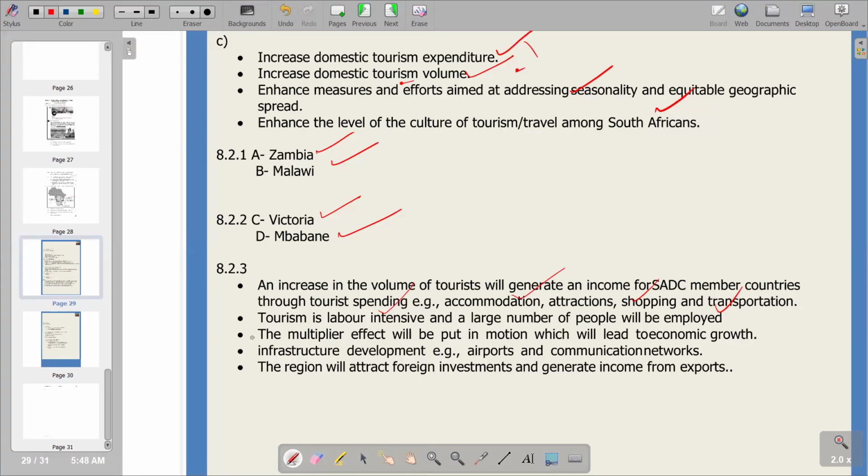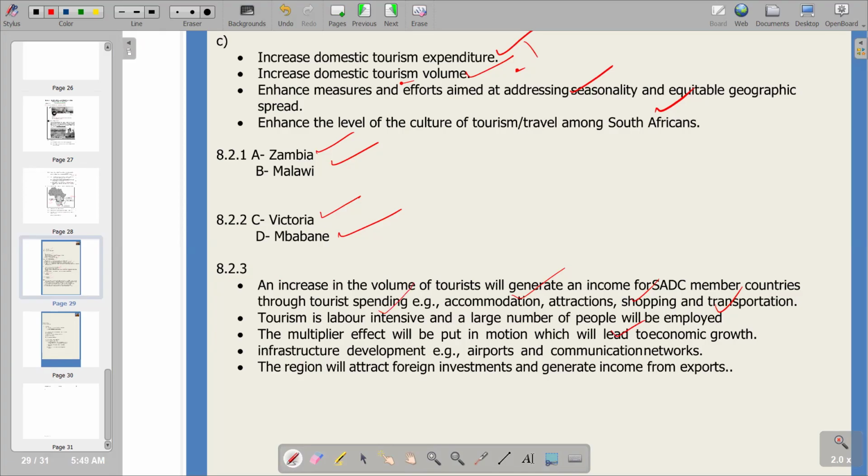Then third point is saying the multiplier effect will be put in motion, which will lead to economic growth. Obviously, the income generation that is there in that tourism sector is going to be included in the calculation of the total national income, which is also going to be a measure of economic growth if that income increases. So basically that's what we have.